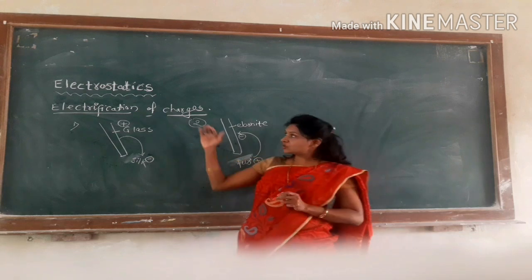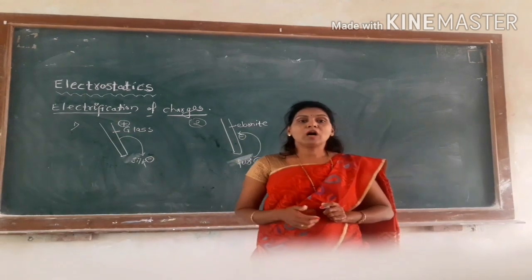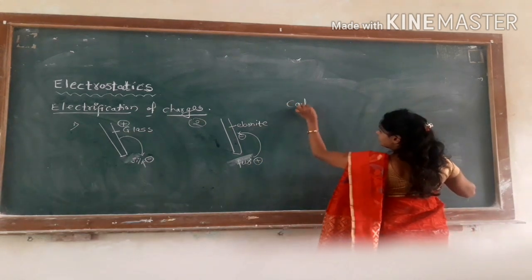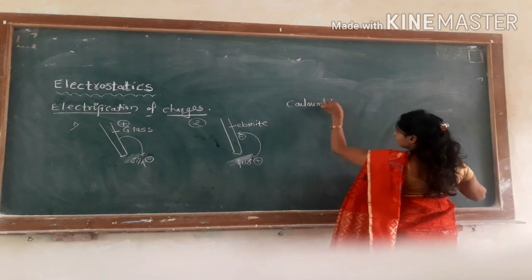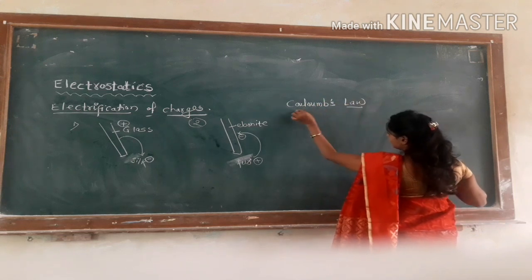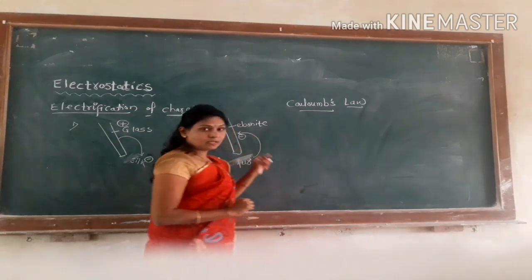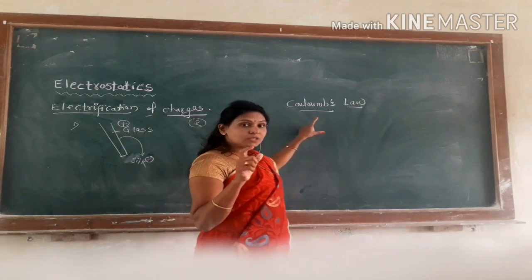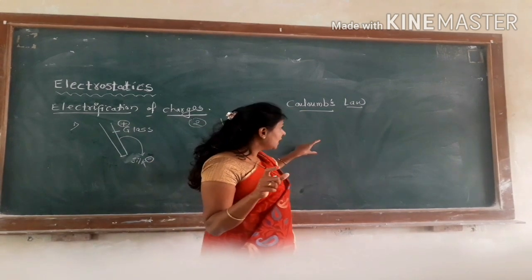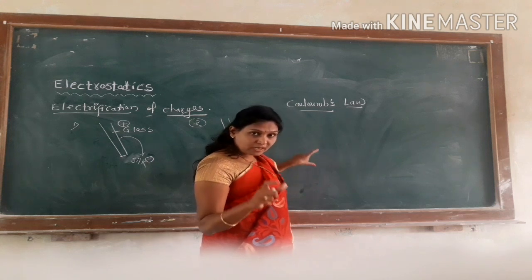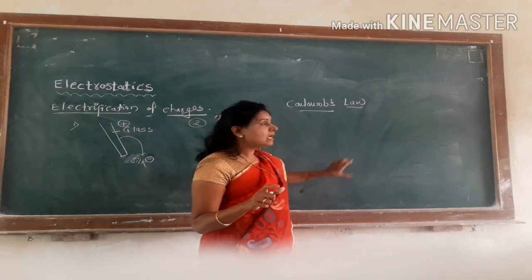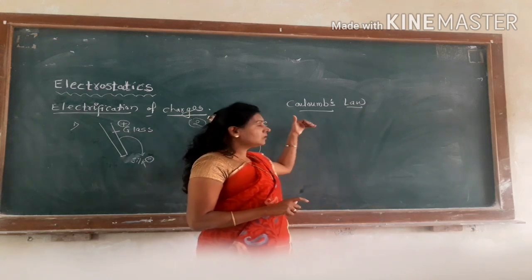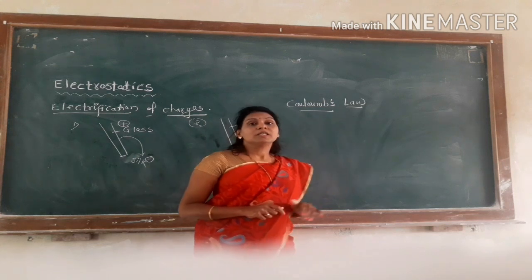Now the next point in this topic is Coulomb's law in electrostatics. This is an important point in this topic. This point includes a basic introduction, then the statement of Coulomb's law, the formula for Coulomb's law, and the calculations related to it.